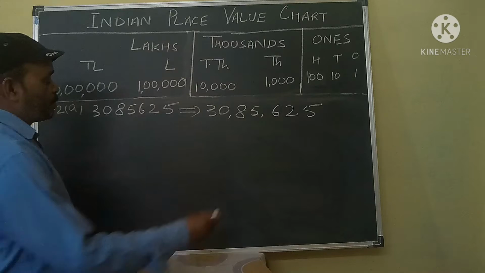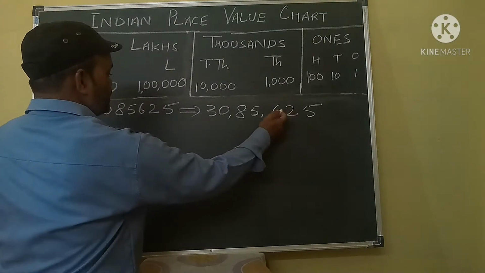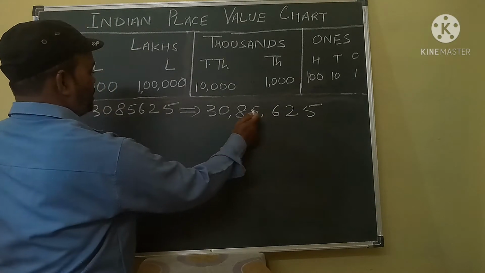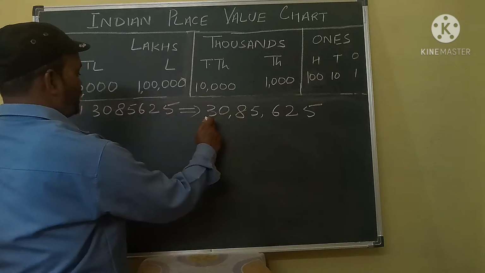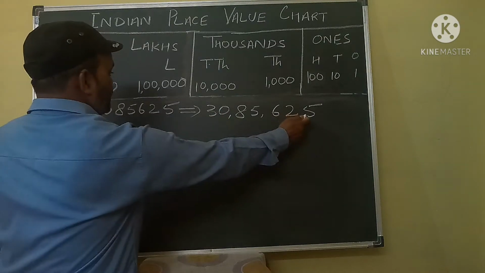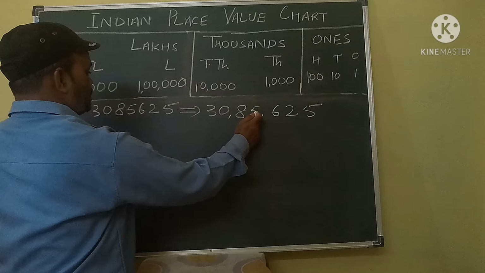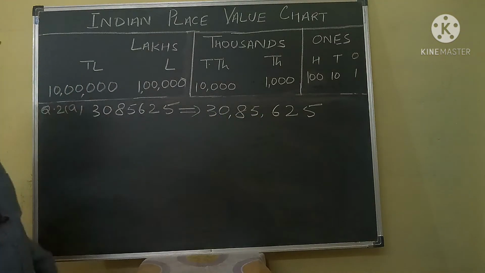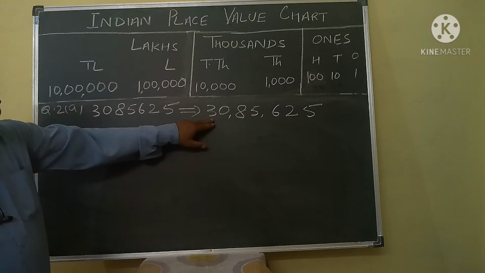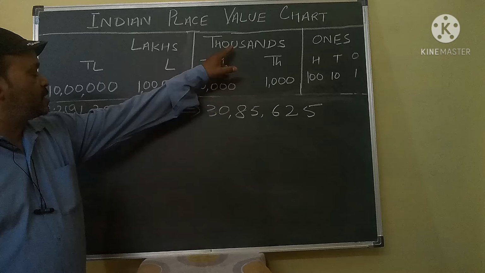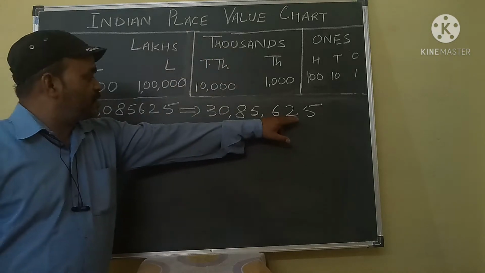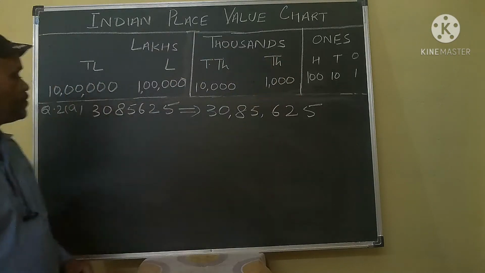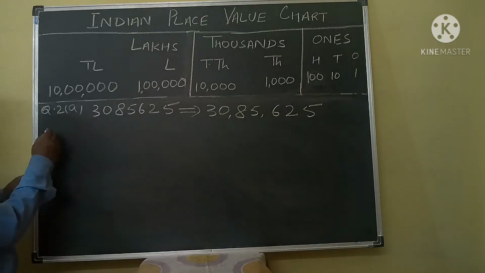Now look here. Ones, tens, 100, 1000, 10,000, lakh, 10 lakh. So this is in lakh group. 30 is in lakh group. 85 is in thousand group. 625 is in ones group. So we can write here in words.